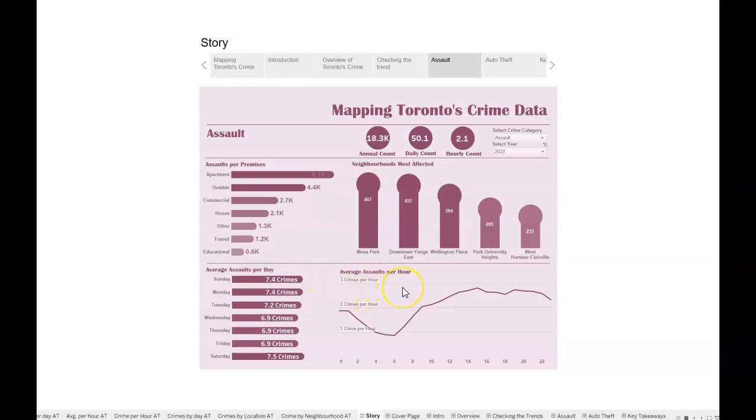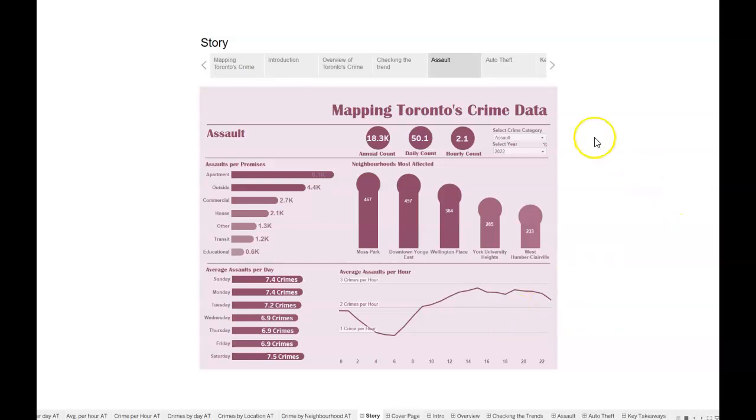However, on an hourly basis, if we take a closer look, we can see that the assault cases start from 6 a.m. and max out around 3, and then die down over the night. But we can definitely see that the most assault cases occur from 9 a.m. to midnight.